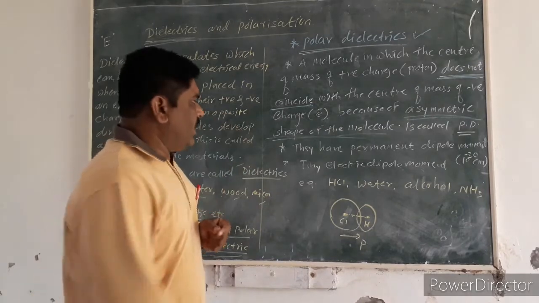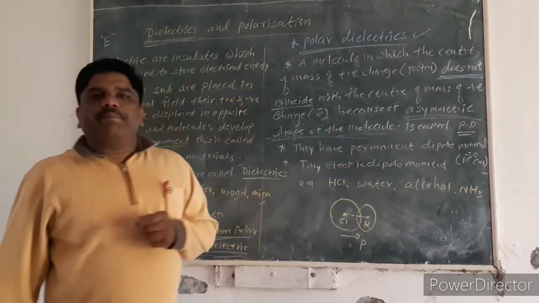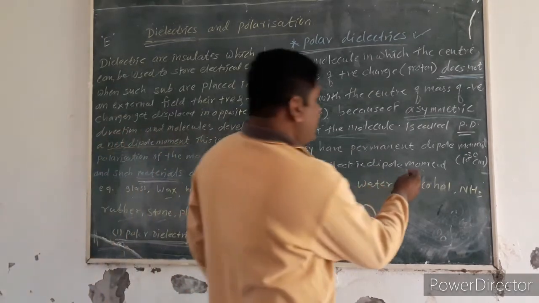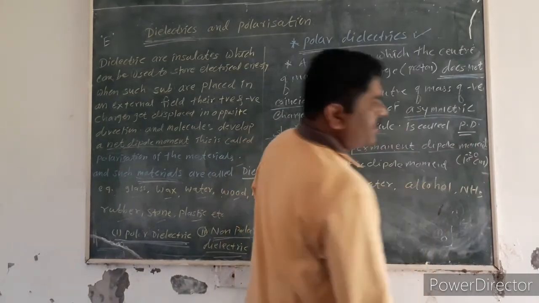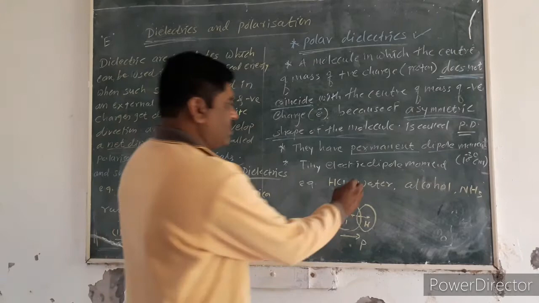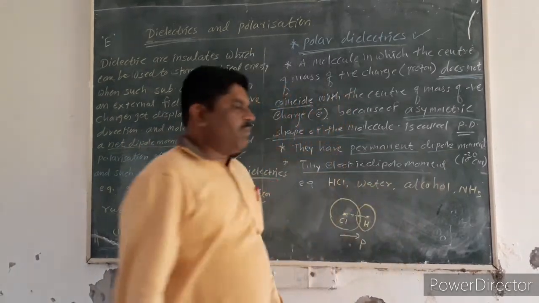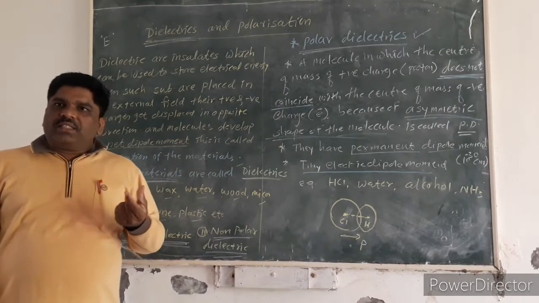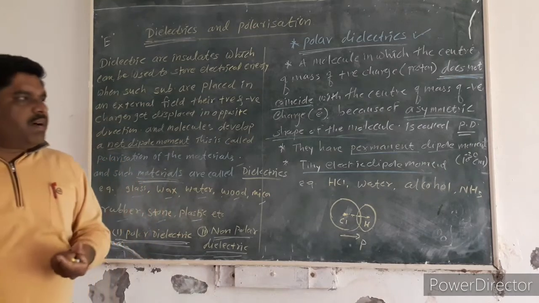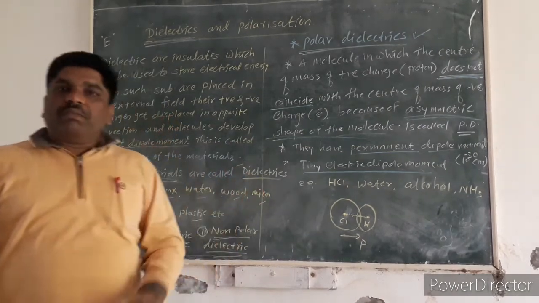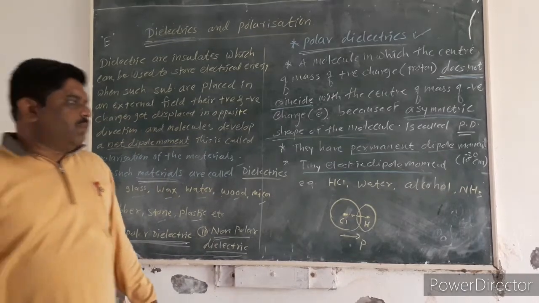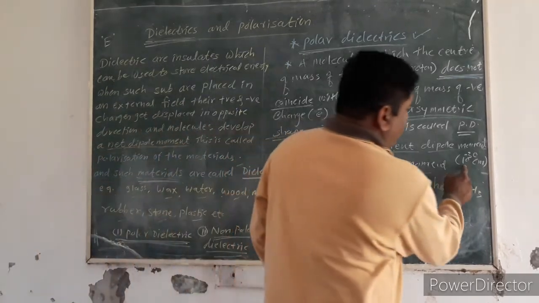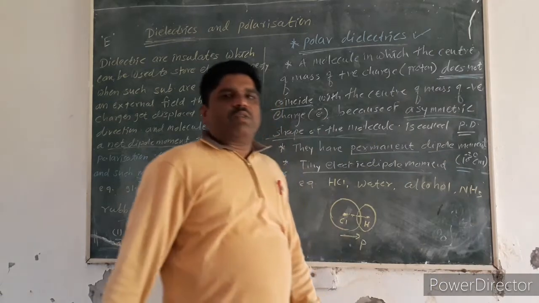Also, polar dielectrics have a permanent dipole moment, but it is very, very small, hence called a tiny electric dipole, about 10 raised to minus 13 coulomb meter.